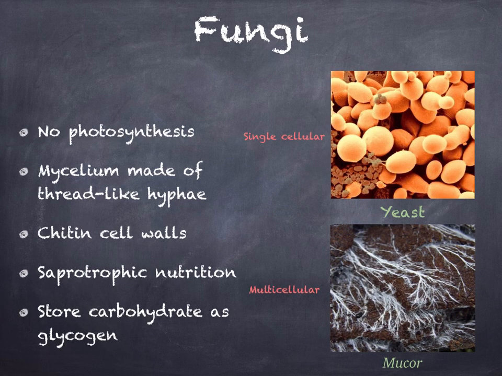Like animals, fungi don't make their own food. Instead, they feed on dead or decaying matter, so are known as saprotrophs. Fungi feed by secreting enzymes to break up polymers outside of their body and then absorbing the monomers into their body. The body of a multicellular fungus is called the mycelium, which is made up of many small threads known as hyphae. Like plants, fungi have cell walls.